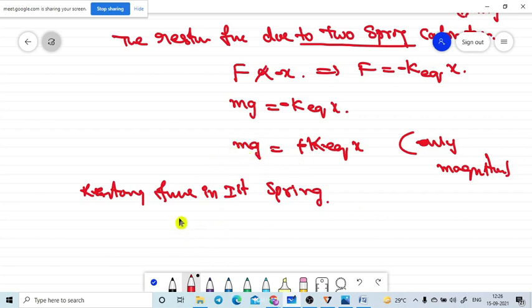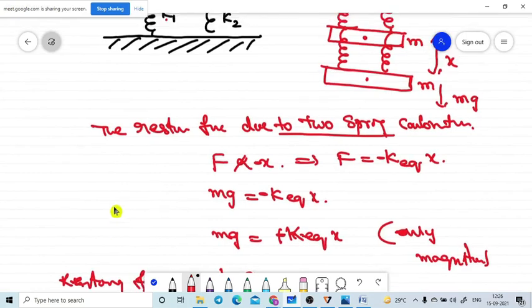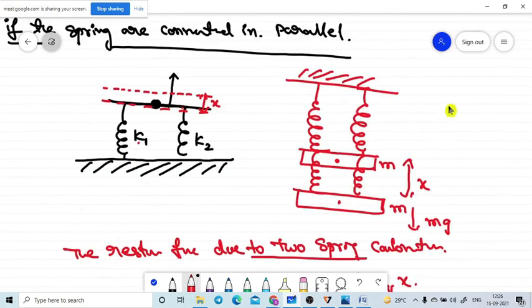I already told you, if a table consists of two legs and we apply a force on it, then the force will be equally distributed. Those many equal parts will be distributed as there are legs. If I substitute mg force, here is mg by 2 and here is mg by 2. Are you getting it or not?